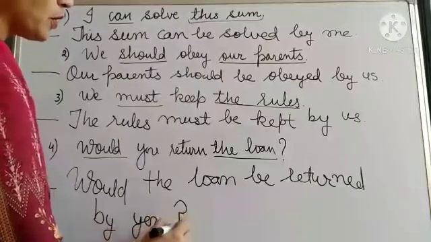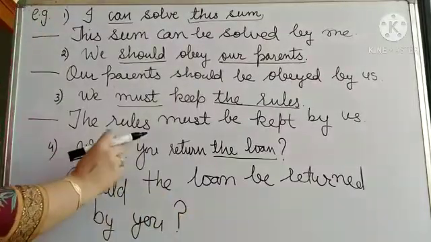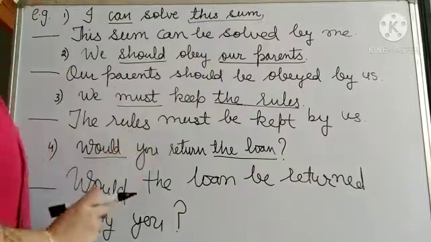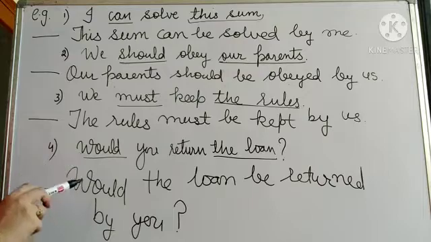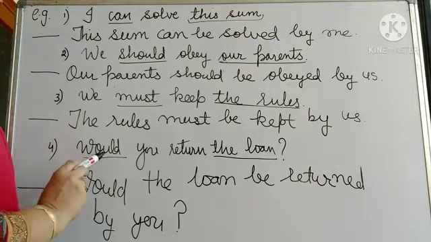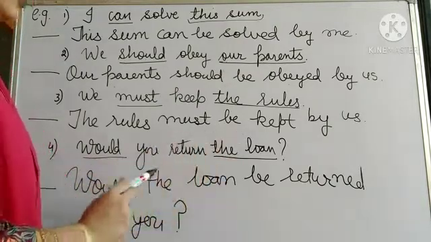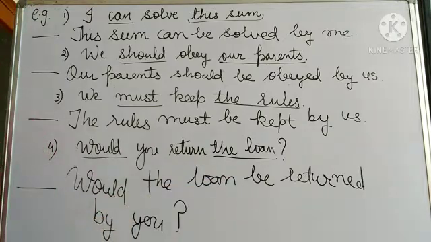And don't forget to put the question mark. In active voice also it is in the form of interrogative. When we change active to passive, it will remain in the form of interrogative. So would you return the loan? Would the loan be returned by you?